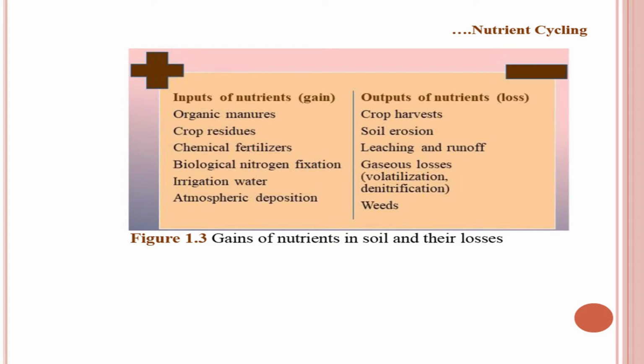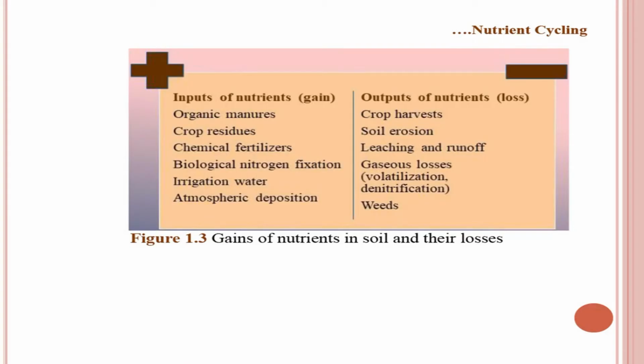Biological nitrogen fixation is another way to supply nutrients. It includes rhizobium symbiosis, Azolla-Anabaena symbiosis, and also certain free living bacteria in the soil that fix nitrogen. Then certain nutrients may come from irrigation water. It also partly contains some amount of nutrients, particularly sulfur in some cases. And atmospheric deposition, in the form of acid rain or other forms, also brings down certain nutrients to the soil, maybe sulfur, maybe nitrogen.